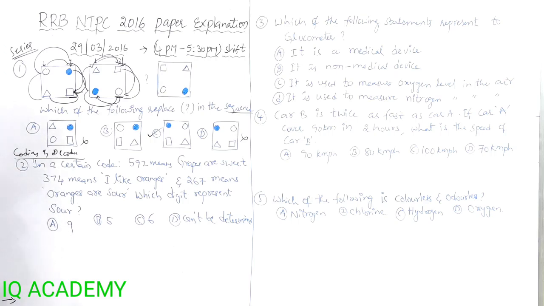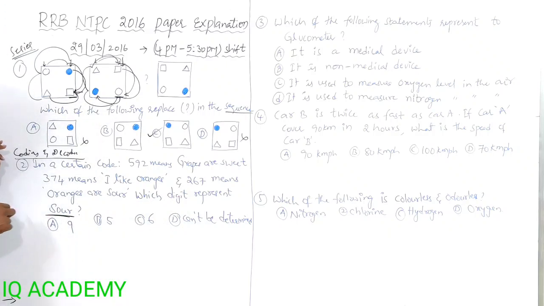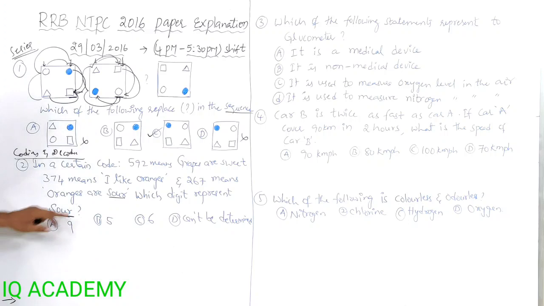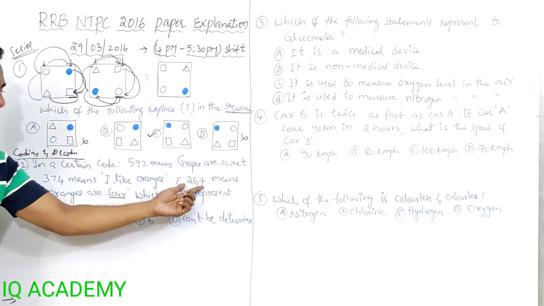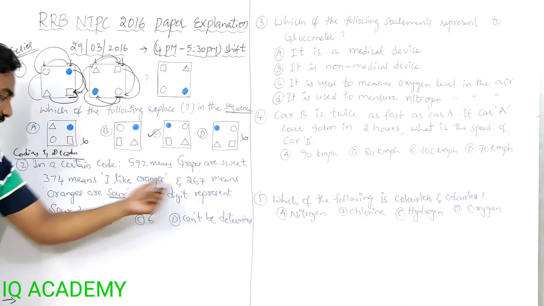What we need here is, which digit represents sour. We need to find out the number for sour. Where is sour here? Here we got sour. For finding sour, we need to eliminate R and oranges, and we get the required digit from 267.